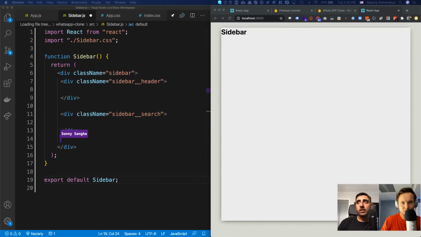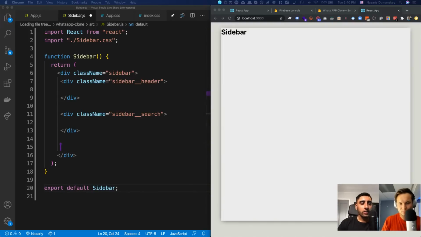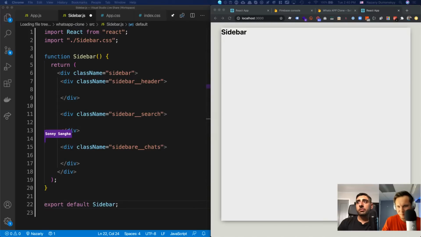And then we also had the chats. When I refer to the chats, I mean all of the things which some people have sadly spammed out, but we can go ahead and do div sidebar chats like this. So now we've got 3 sections, 1, 2, and 3. We've got the header and the rest of it.